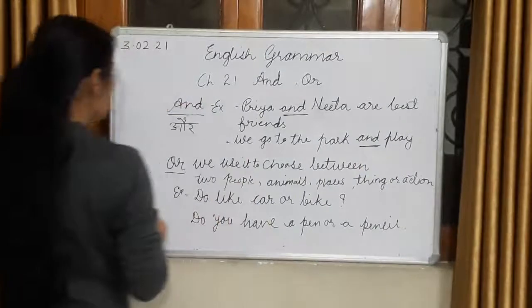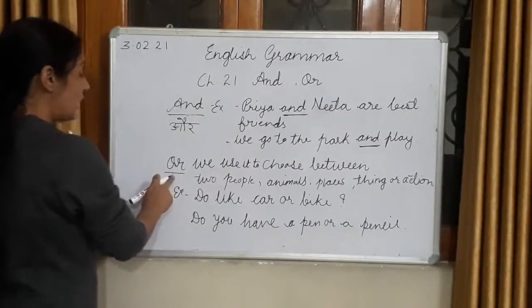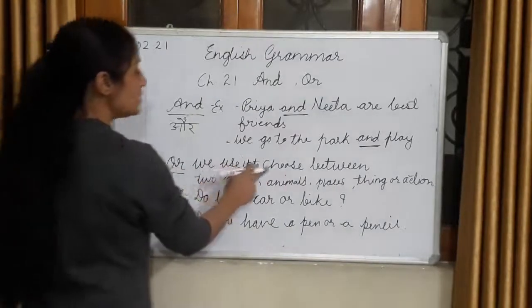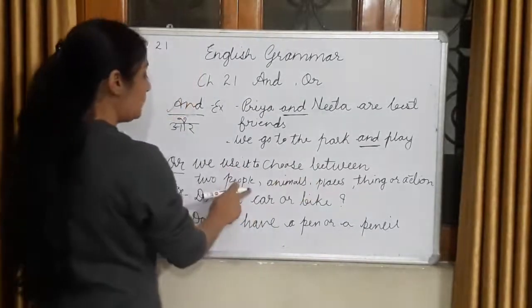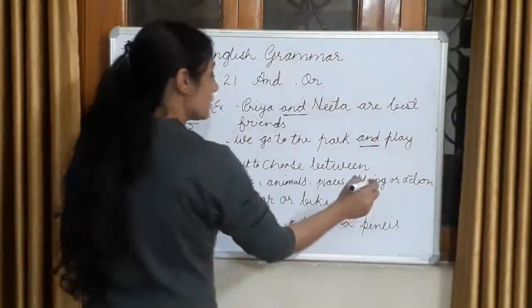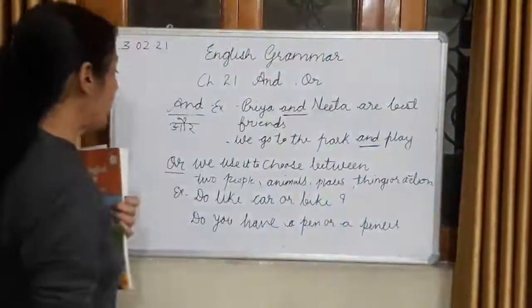Okay. So, children, now "or" is another joining word, and we use it to choose between two people, animals, places, things or actions.